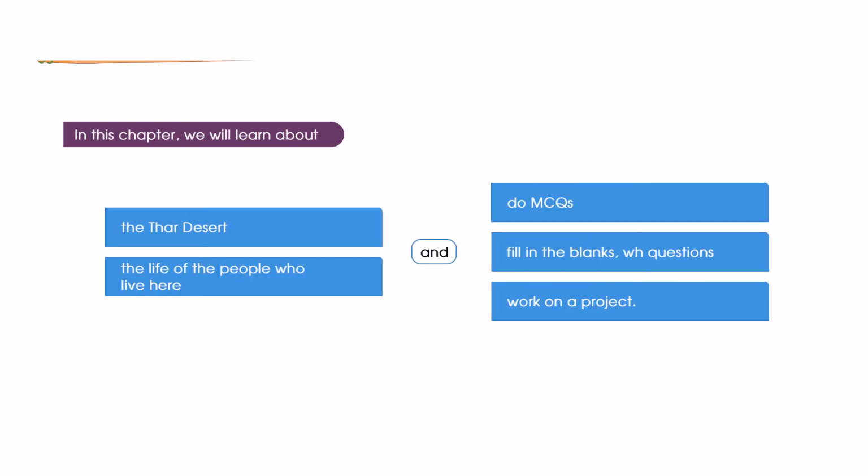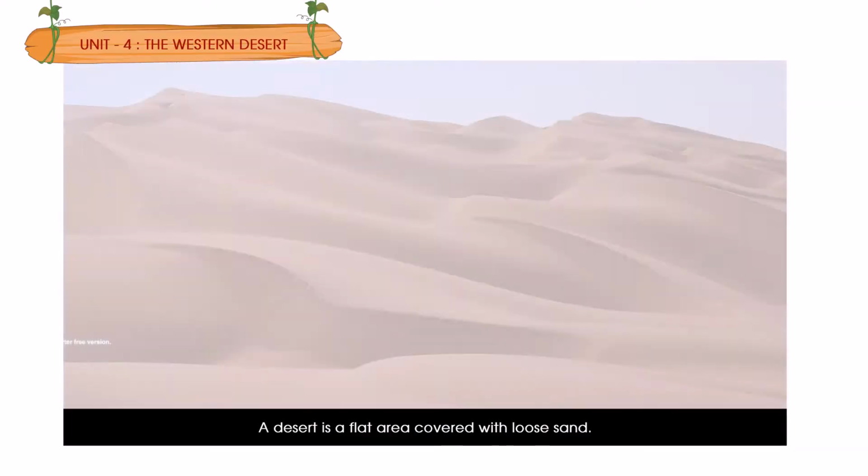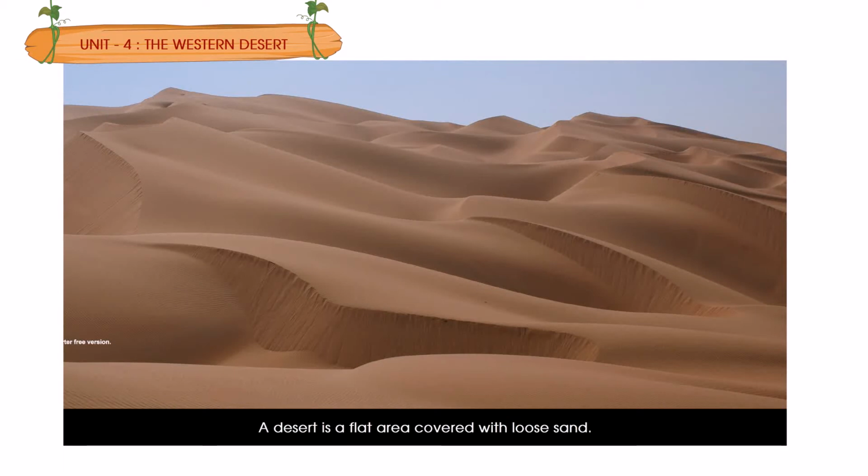Unit 4, the Western Desert. In this chapter, we will learn about a desert is a flat area covered with loose sand.